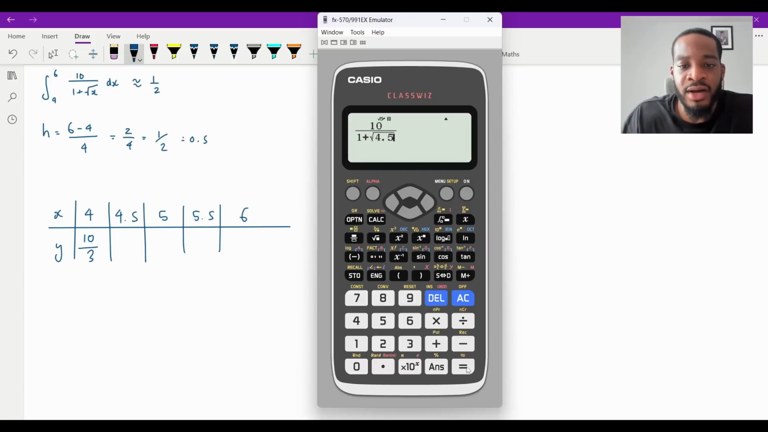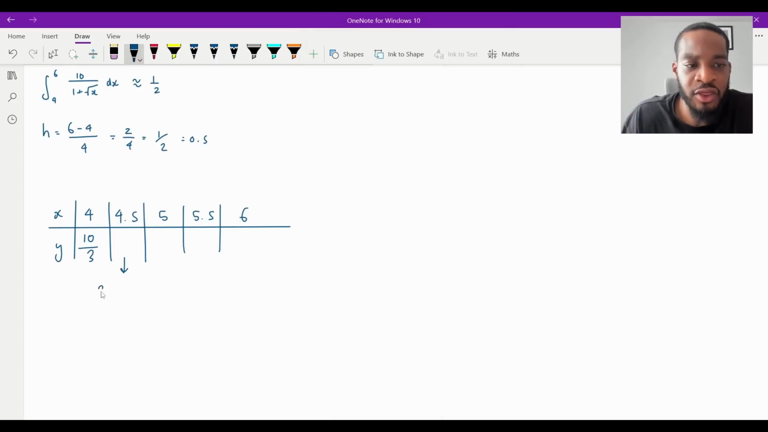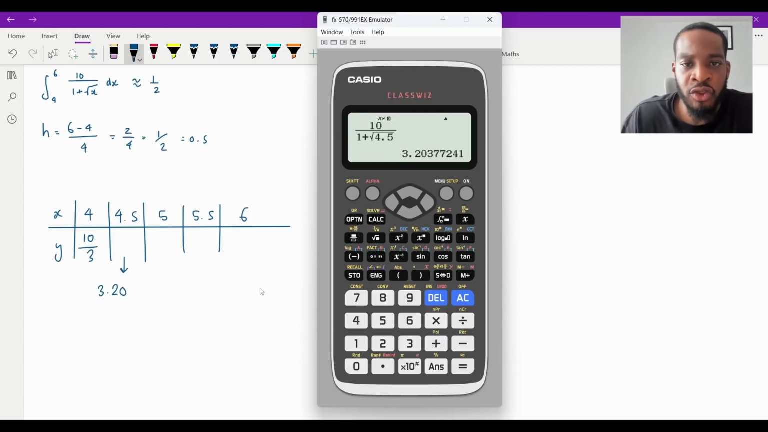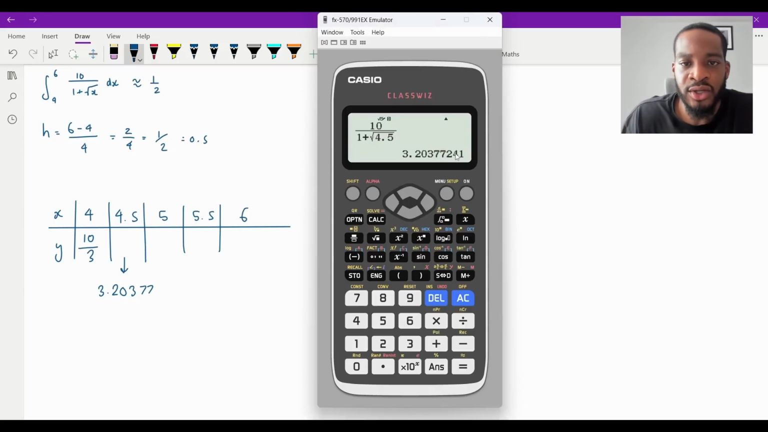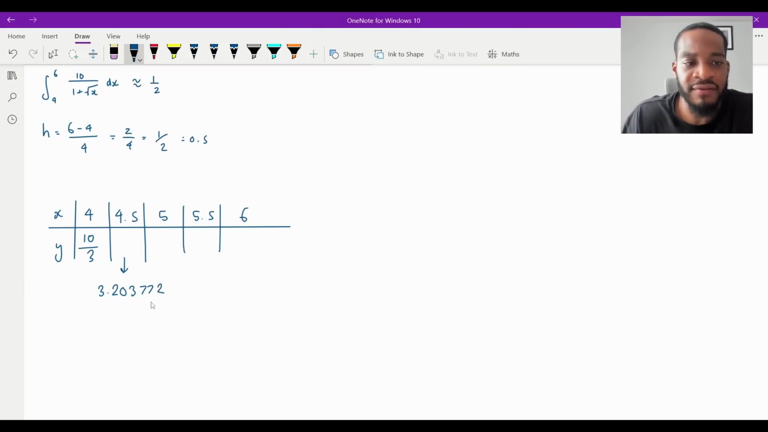4.5 is going to be that there. I'm going to press SD. I'm going to just approximate this to about 6 decimal places. As long as you do it to a good amount of decimal places, you'll be okay. Just because I'm going to run out of room, I'm going to put it there. It's going to be 3.20, what was it again? 377. And then I'll just do it to 2. That should be fine.